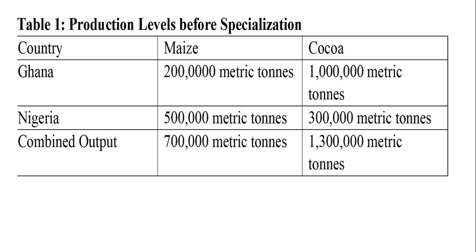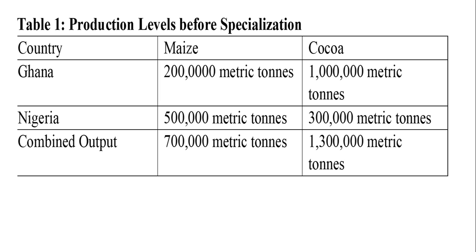Adam Smith advised that Ghana, for instance, should go into an agreement with Nigeria that they will trade. Because Ghana is not very good in the production of maize, they should stop, and all the labor who used to produce maize should now join those who are producing cocoa, so that more cocoa can be produced.